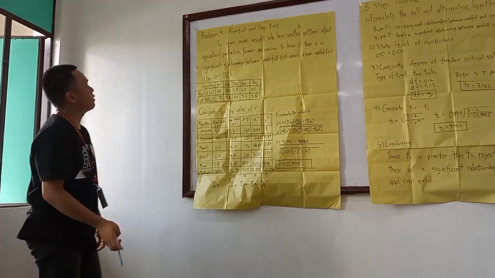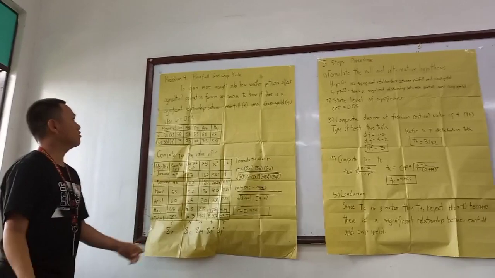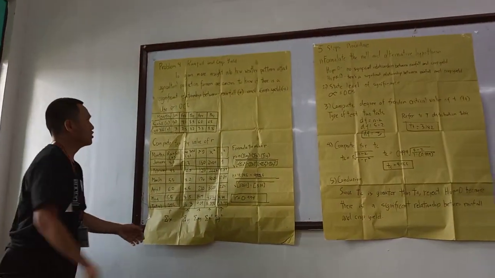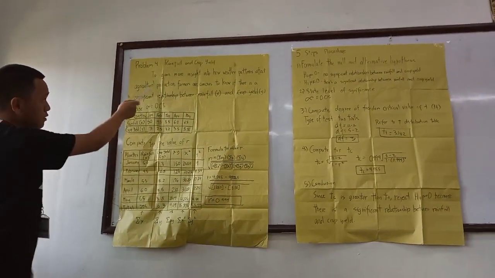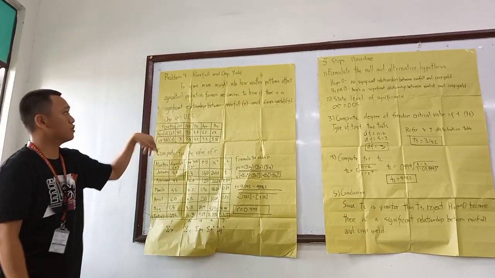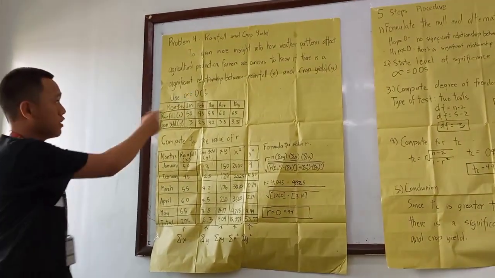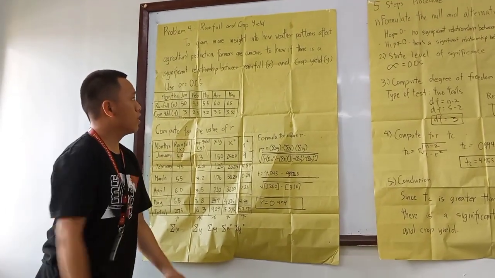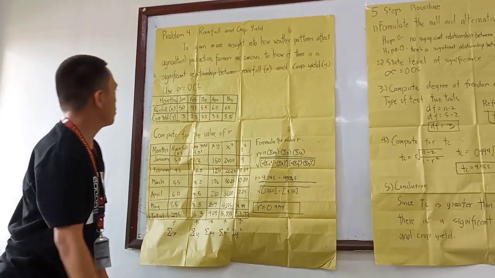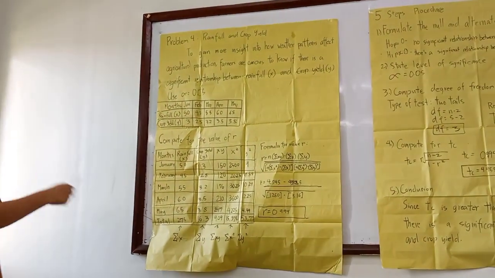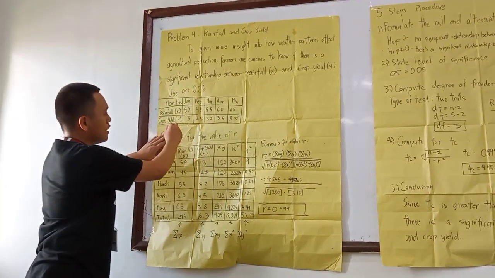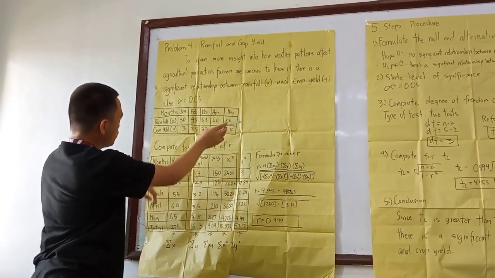Now, after solving problem number 3, we're just going to make it fast to complete the process for problems number 4 and 5. So problem number 4 is about how weather patterns affect agricultural production. Farmers are curious to know if there is a significant relationship or correlation between rainfall, which is variable X, and crop yield, which is variable Y. Again, the given level of significance is alpha equals 0.05. This is the table which includes the data sets.